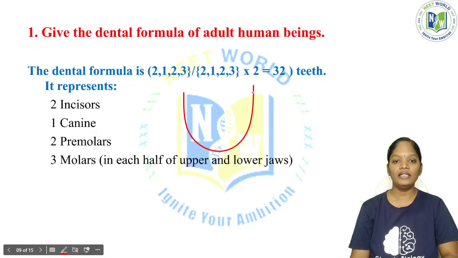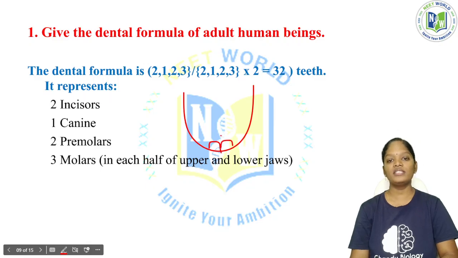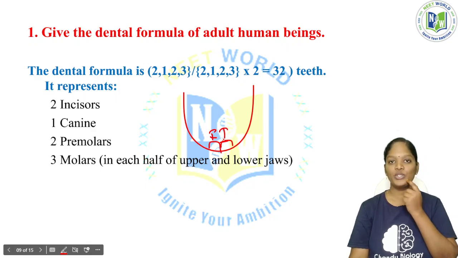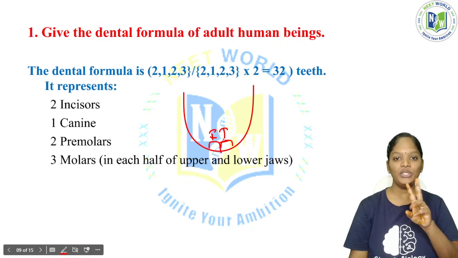This is the tongue. There are teeth here. See here, this is an incisor. The two incisors will be, this is an incisor, this is also an incisor. Okay, so this is the lower jaw. In the lower jaw we are having two incisors.